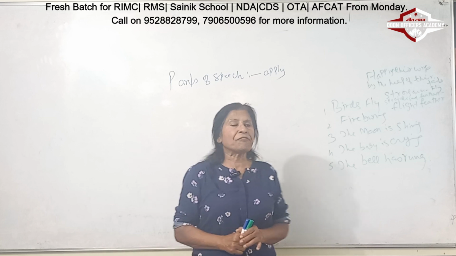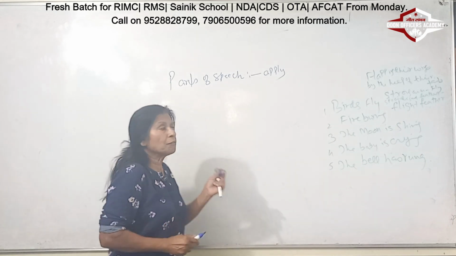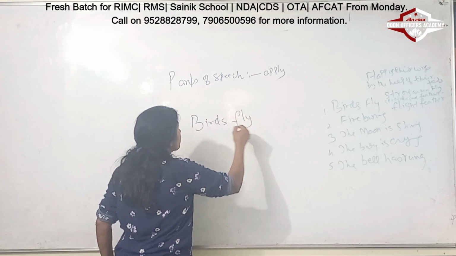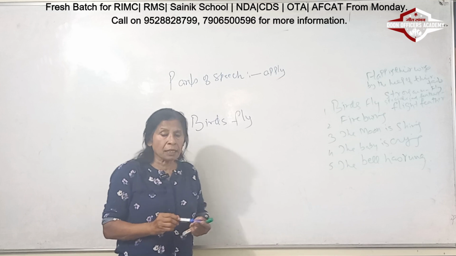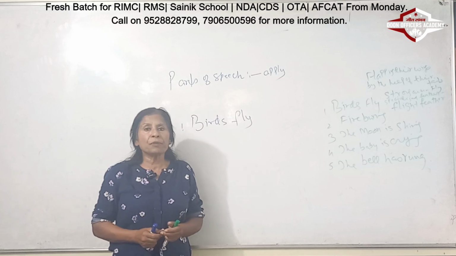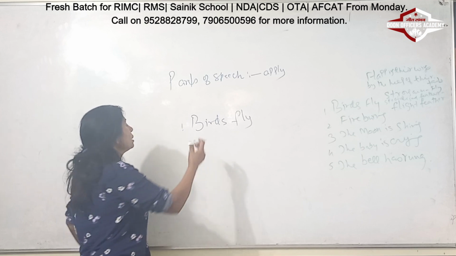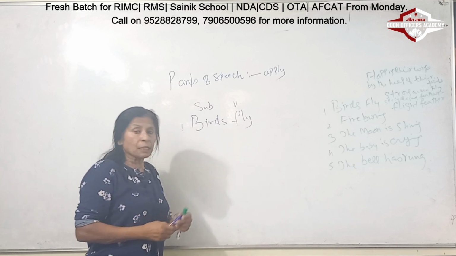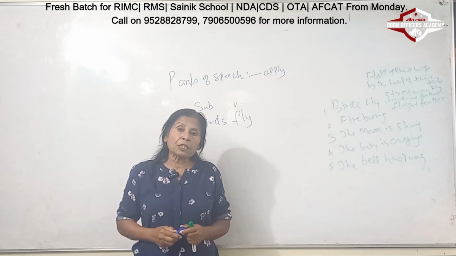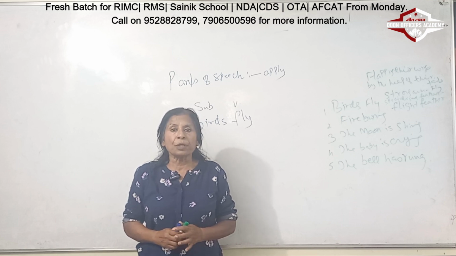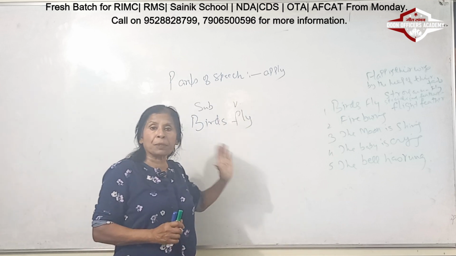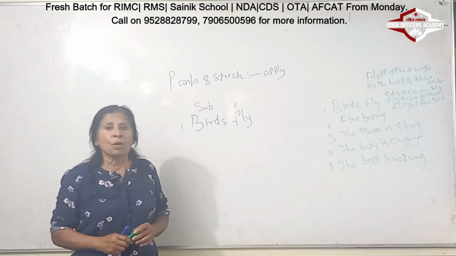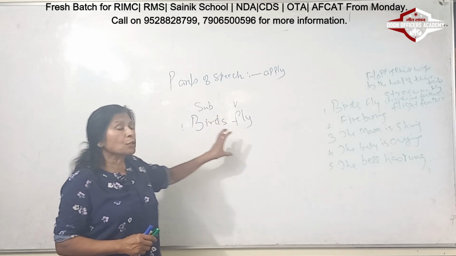So today my first sentence is "Birds fly," which I am going to write on the board so that you can see carefully. Birds fly. Number one. As you can see, I have only got a subject, and with the subject I have got a verb. So here is my subject and here is my verb. It is not a complete sentence. It being an incomplete sentence, we need to bring the other parts of speech into a sentence. Only then can we complete a sentence. So I will tell you how to use different parts of speech to complete your sentence.